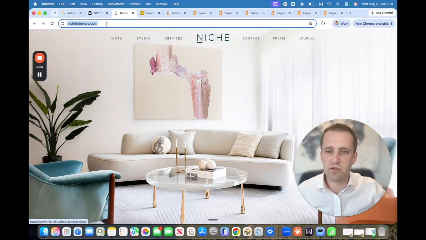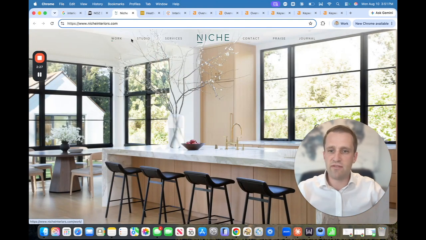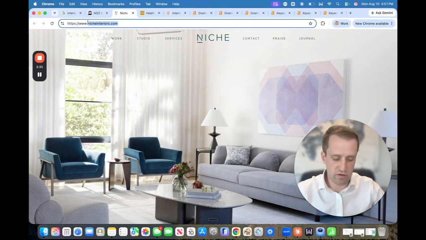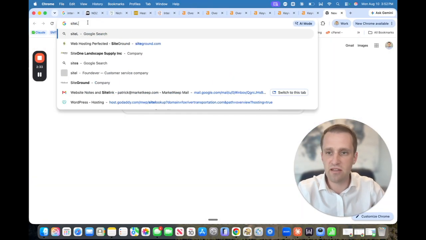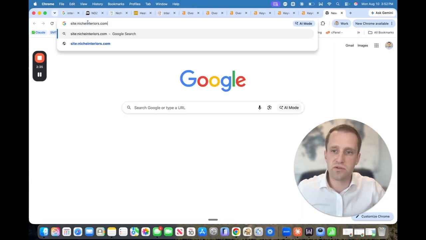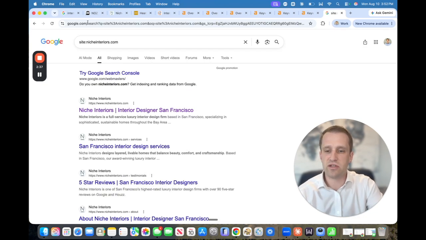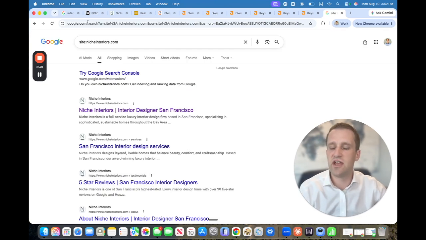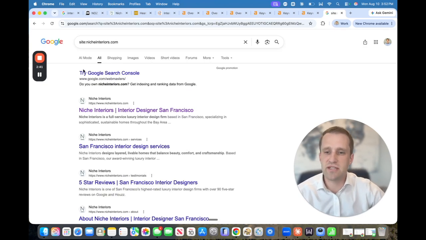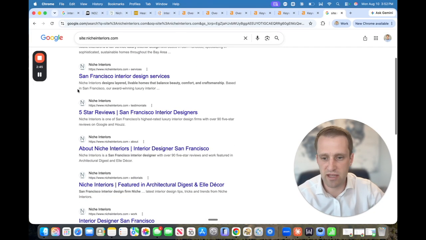Now, Niche is a great example of this, right? If you look at them, they have a work page, a studio page, a services page, but let's take it one step further and do a quick tactic. We'll take their website, go back to Google search results and type in site: and then enter the website address. And here we're going to see all the pages that Google and other search engines are indexing and including in their search ranking reports.